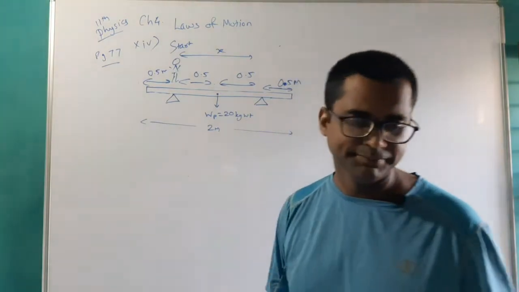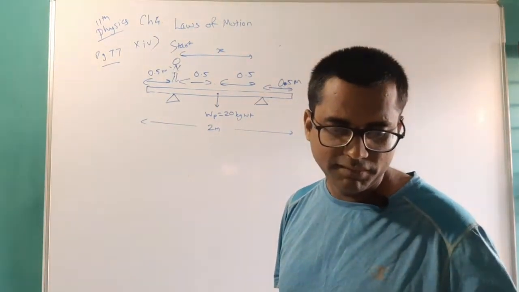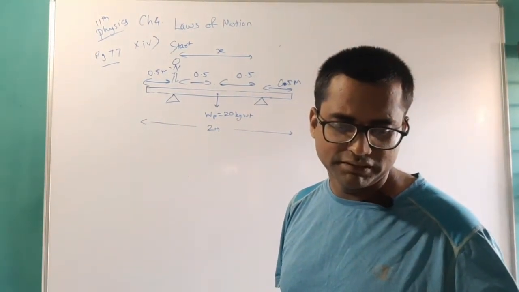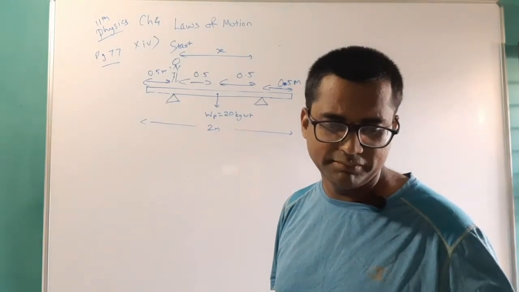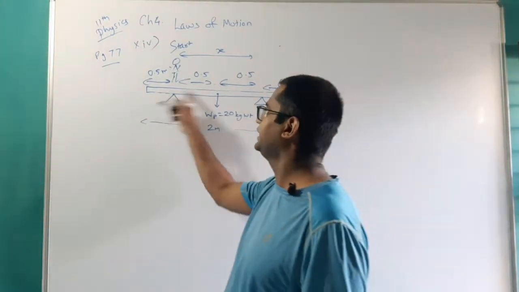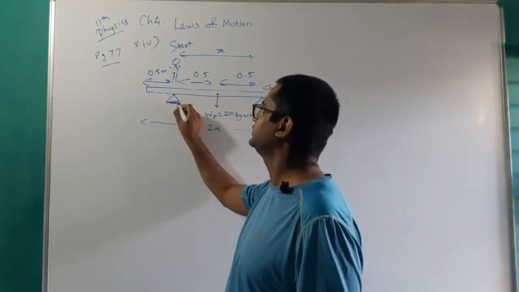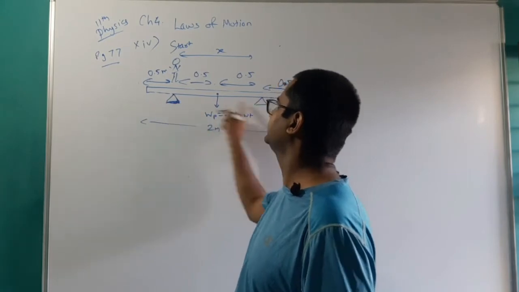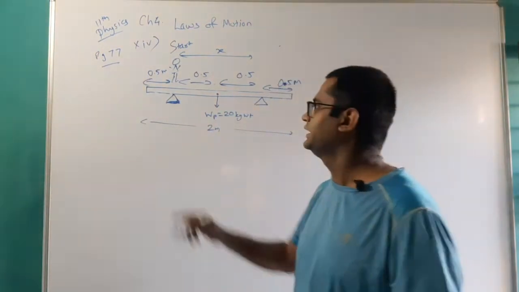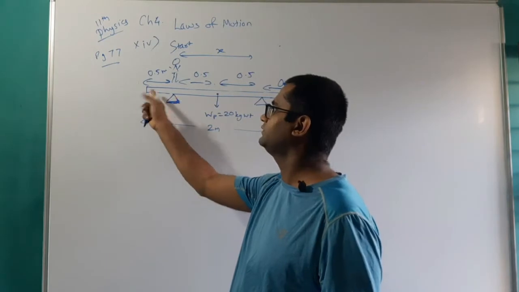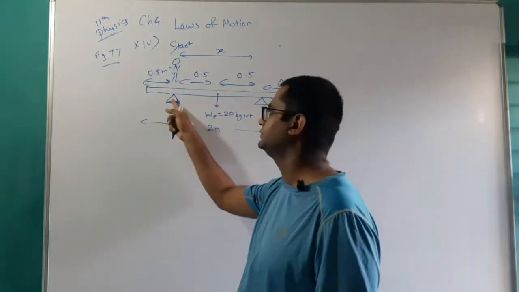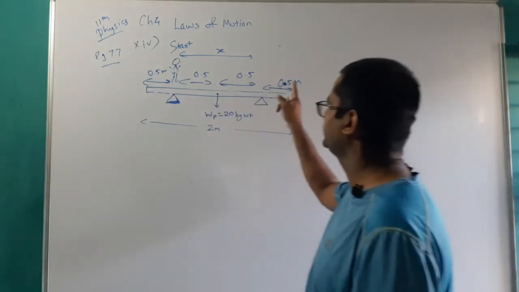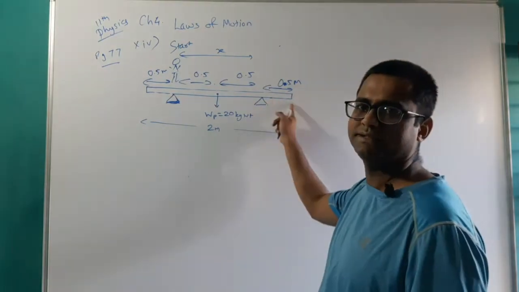Remember this. Now the plank is pivoted at 0.5 meter from either end by some support. Let us say these are triangular knife supports, and they are at 0.5 meter from either end. So from this end the support is at 0.5 meter, and from this end the support is at 0.5 meter.